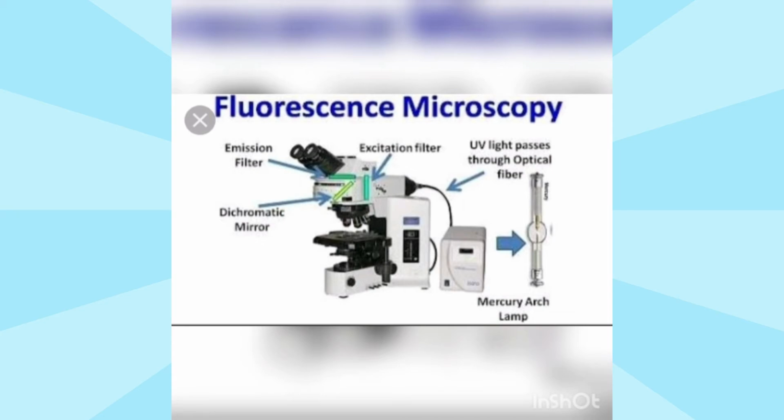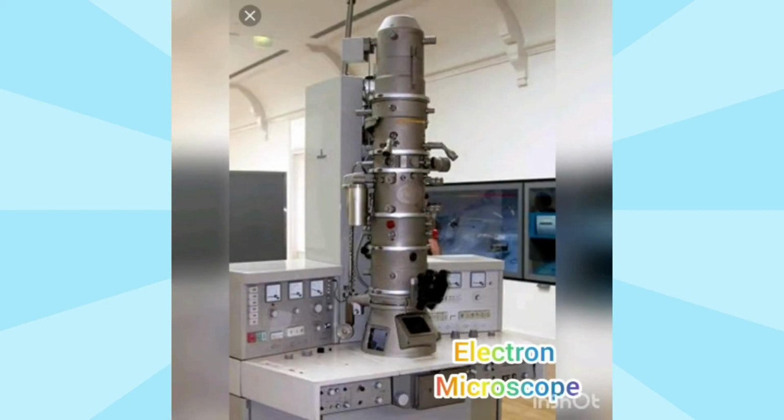The third type of microscope is the electron microscope. The electron microscope is a type of microscope that uses a beam of electrons to create an image of the specimen. Ruska and Knoll constructed the prototype electron microscope in 1931. It is capable of much higher magnification and has a greater resolving power than a light microscope. An electron microscope uses a beam of accelerated electrons as a source of illumination.